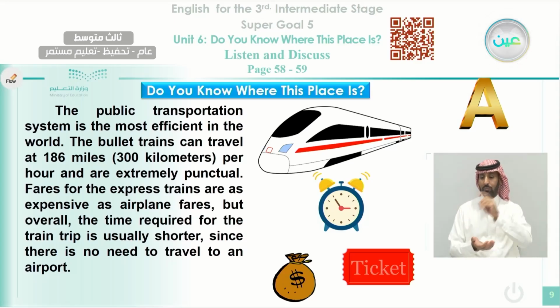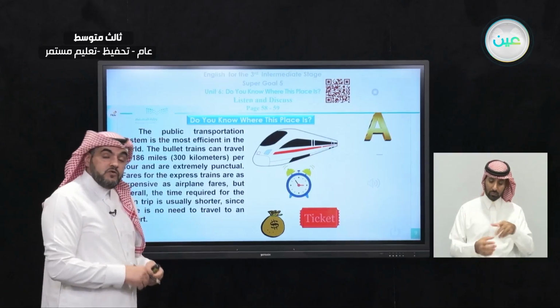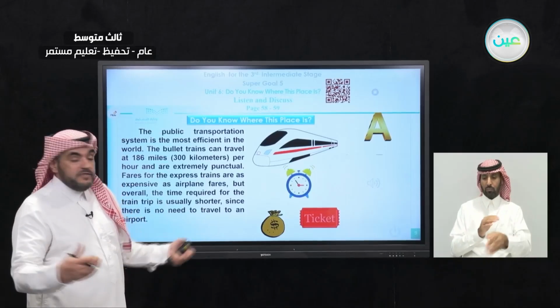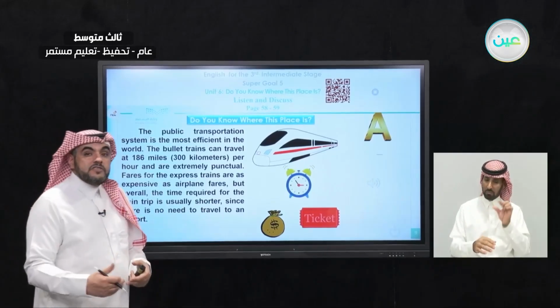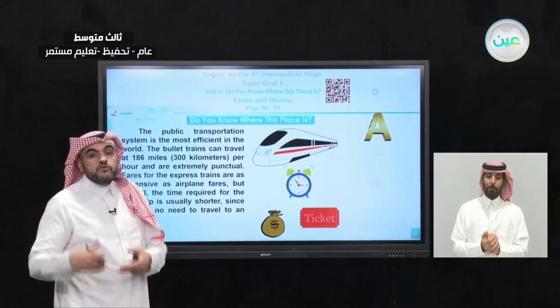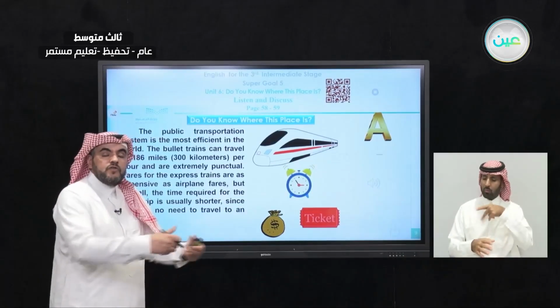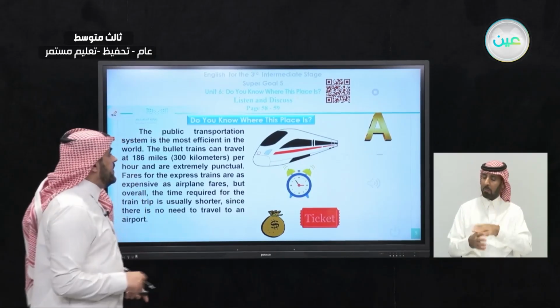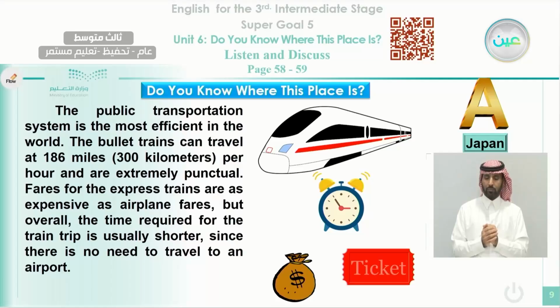It is easier to get to a train station, and you go there. The time is considered shorter because you don't need to go to the airport and follow the procedures of going on a flight. Okay, so what is it? This is Japan. Okay, we talk about this one, which is Japan.